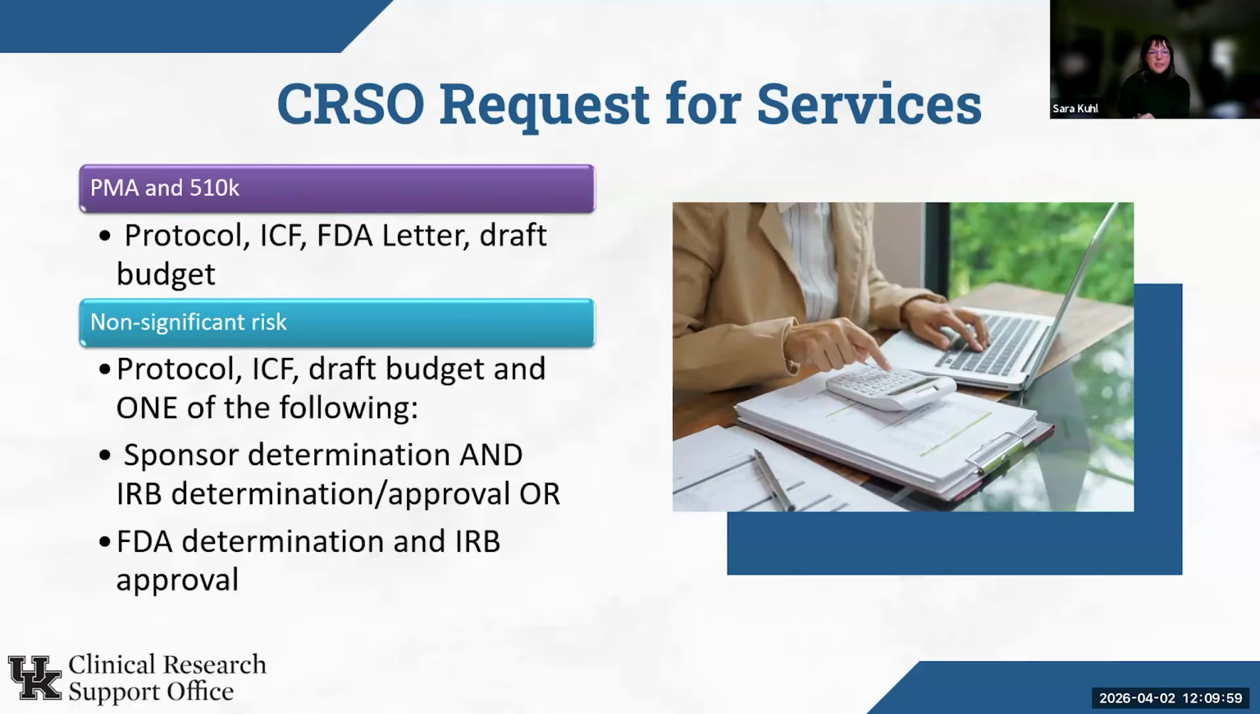So in order to submit these studies to us, it's very helpful if we have these specific documents. For every study, devices and non-devices, we do at minimum need the protocol and the consent form, and that's true for these device trials as well. For the PMA and 510K, since they've already been cleared by the FDA, we're going to need that FDA letter that shows they've been cleared and it has that indication for their intended use. It's also very helpful to have a draft budget.